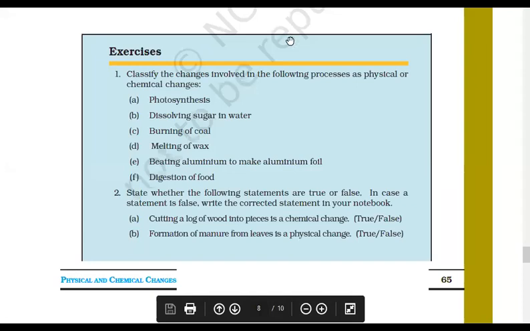Now, first question. Classify the changes involved in the following processes as physical or chemical changes. For this we have lots of questions, so don't worry, everyone will get a chance. Srichand, you cannot see the question?